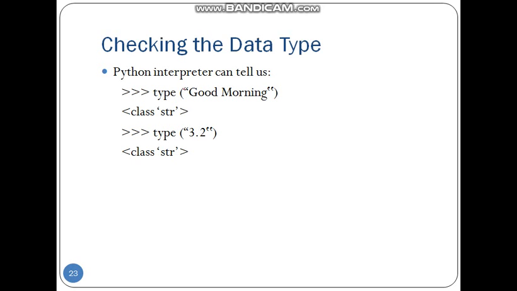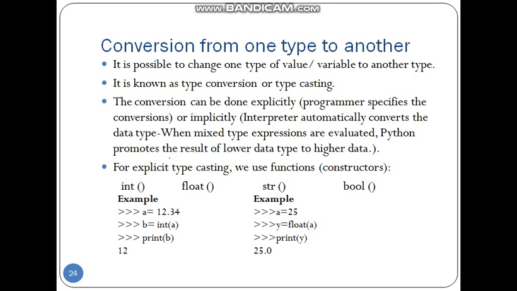Now let's see how we can check the data type. Suppose we want to check the data type of anything, you need to use the function type. Here I have given a string within the type function, so it is showing the type as string. Look at the second example, 3.2. It seems to be a number, but it is enclosed within double quotes, so it is a string. The type of it is a string.